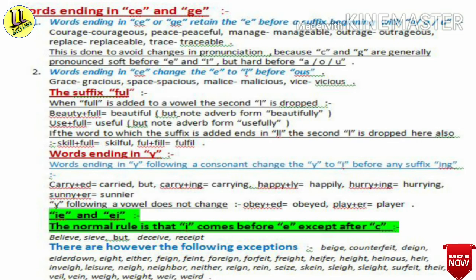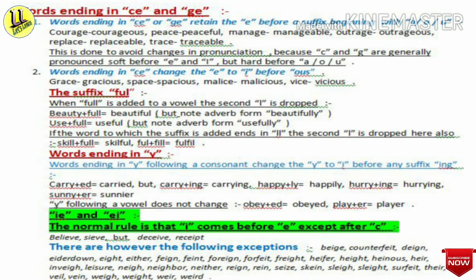Just like happy plus ly will be happily. Here Y will be replaced and I will be inserted in place of Y. Hurry, hurry plus ing will be hurrying. Sunny, sunny plus er will be sunnier.